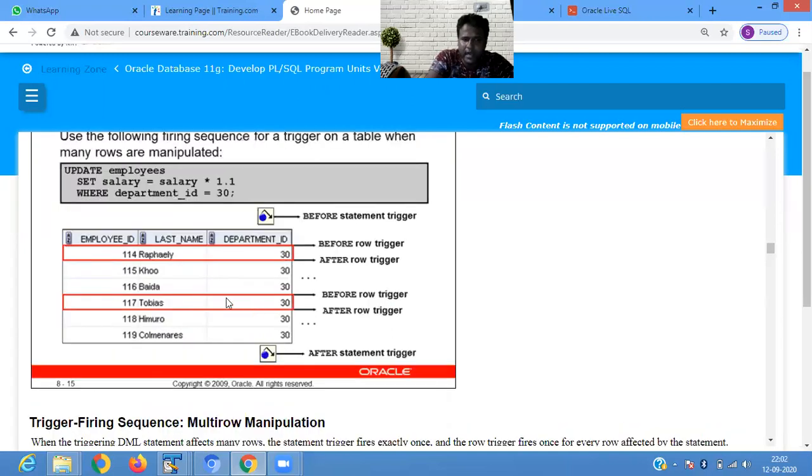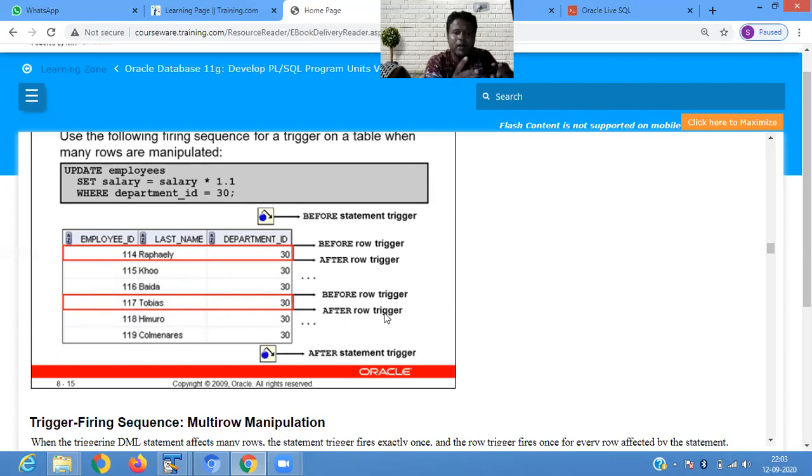Okay, now I want to update the record. So before the statement trigger, before the row trigger, and after the row trigger, your new record is there. So you are getting two types of records. One is before trigger, your old record. After trigger, new record is present.